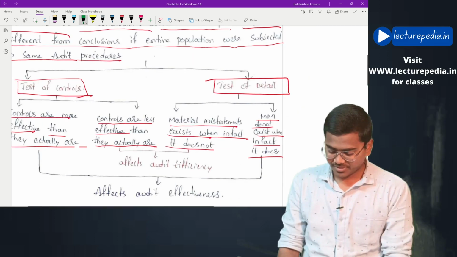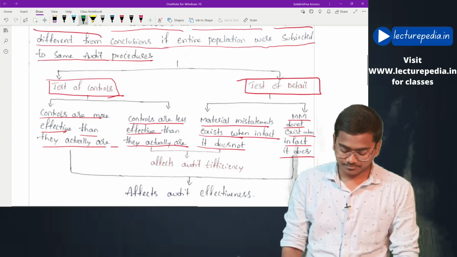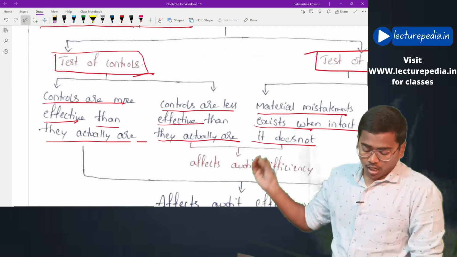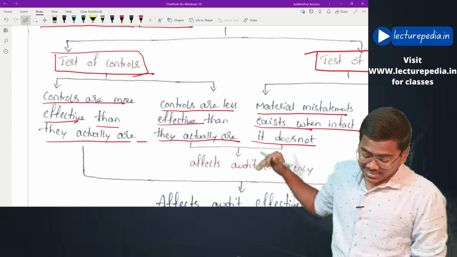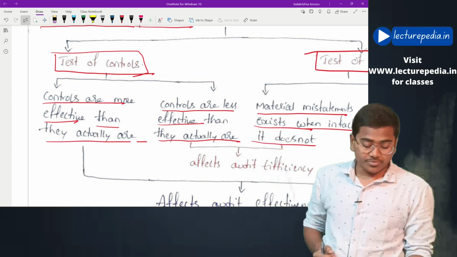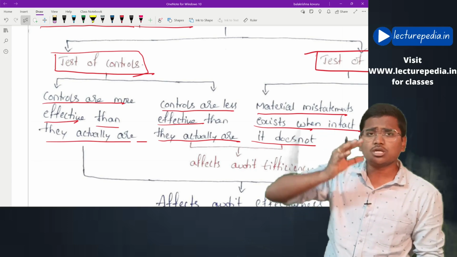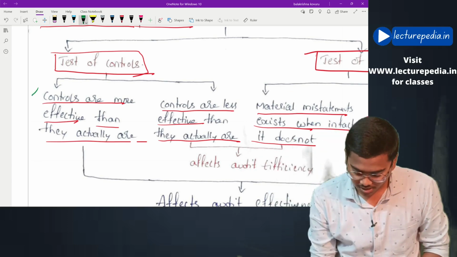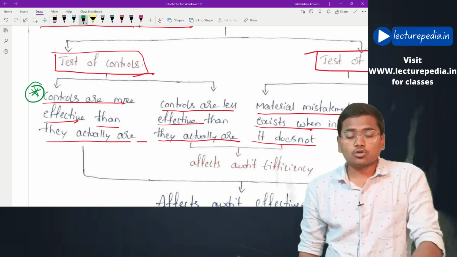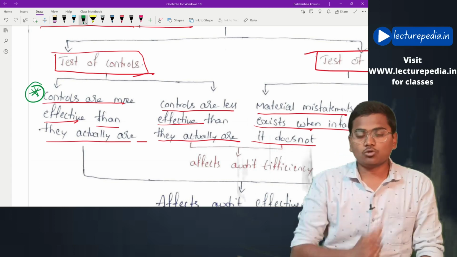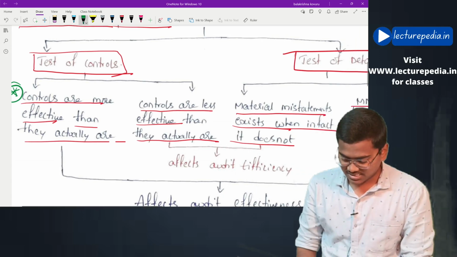Let us start from here. First one: controls are more effective than they actually are. Actually controls are not effective, but the auditor gives his opinion stating that controls are effective. This is dangerous. In fact controls are not working properly, but the auditor gives an opinion stating that controls are working properly. This is dangerous.